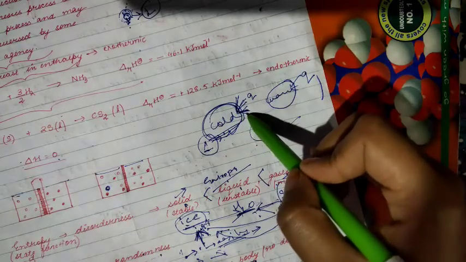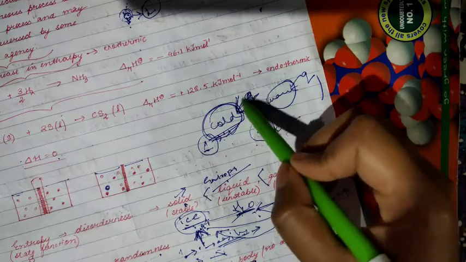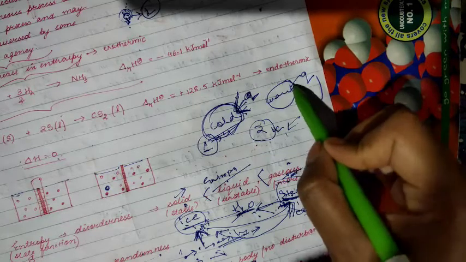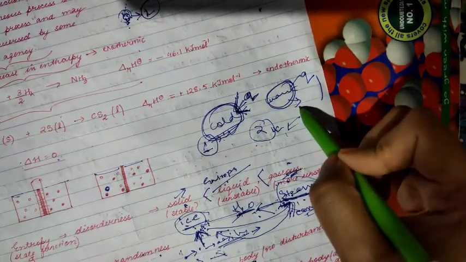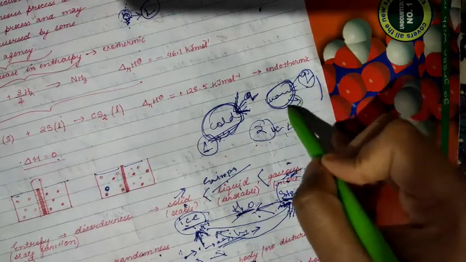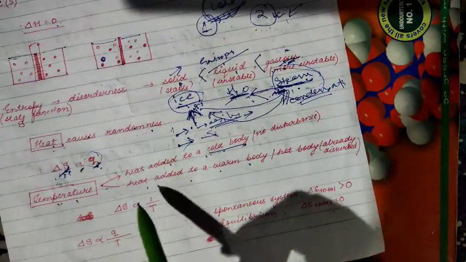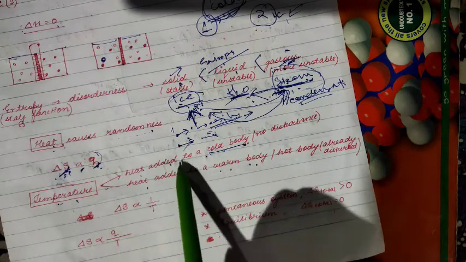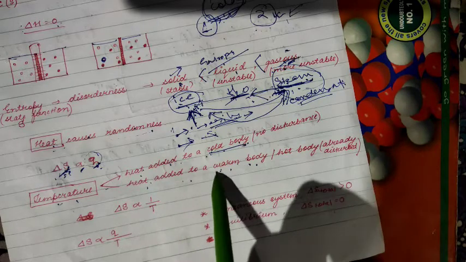A cold body is very stable, and when you apply heat, it becomes unstable easily. But when you apply heat to an already disturbed, unstable system, the disturbance will be less affected. That is why we have termed it cold body and warm body: heat added to a cold body and heat added to a warm body.